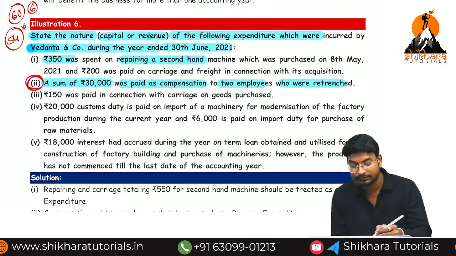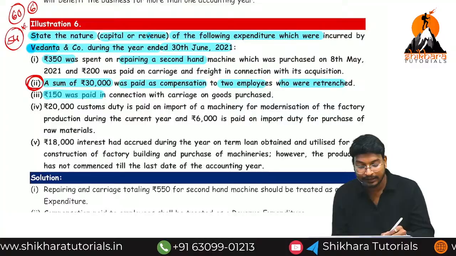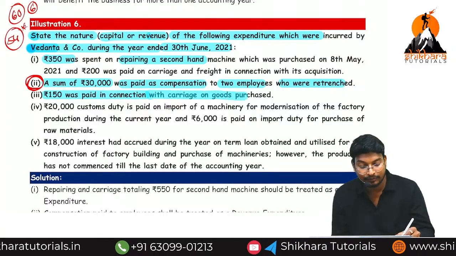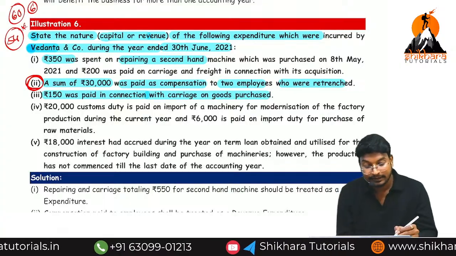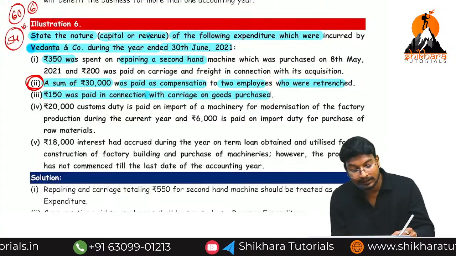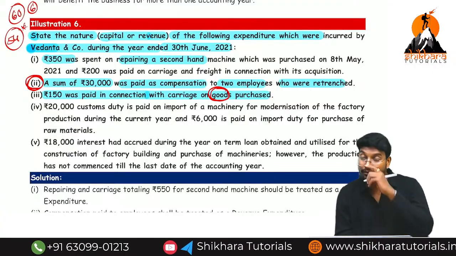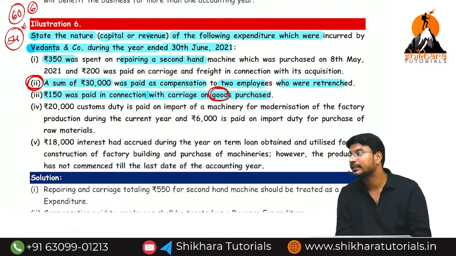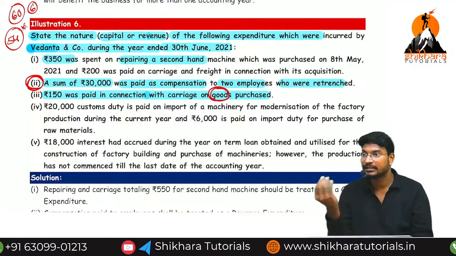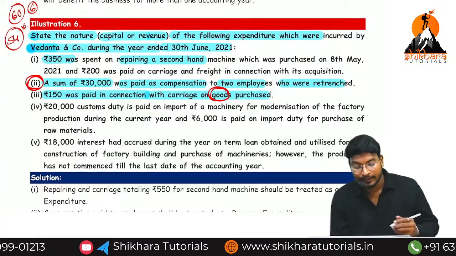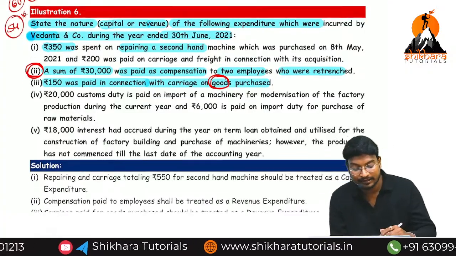Next one. Rupees 150 was paid in connection with the carriage of goods purchased. Sir, here is it carriage of goods or of an asset? Goods. That means it is called revenue expense. Direct expenses or indirect expenses? Direct expenses, purchase of goods. Carriage inward or carriage outward? Carriage inward. So it is called revenue expense.